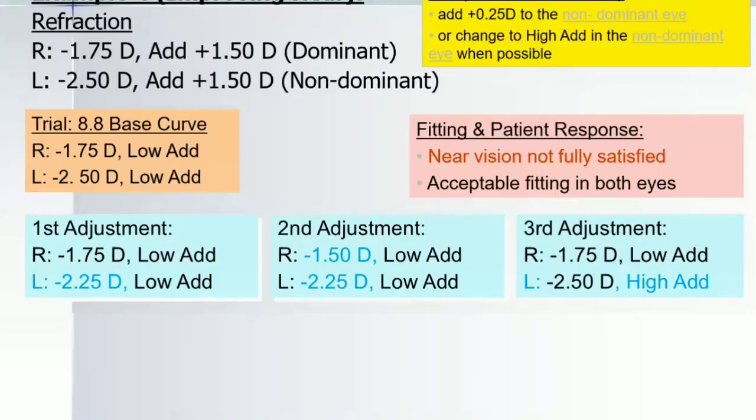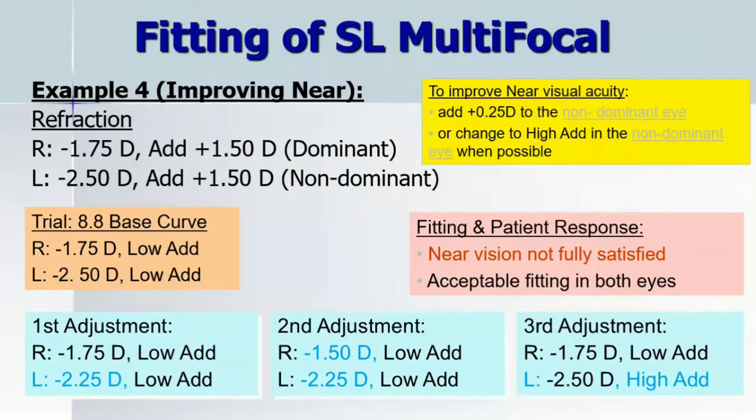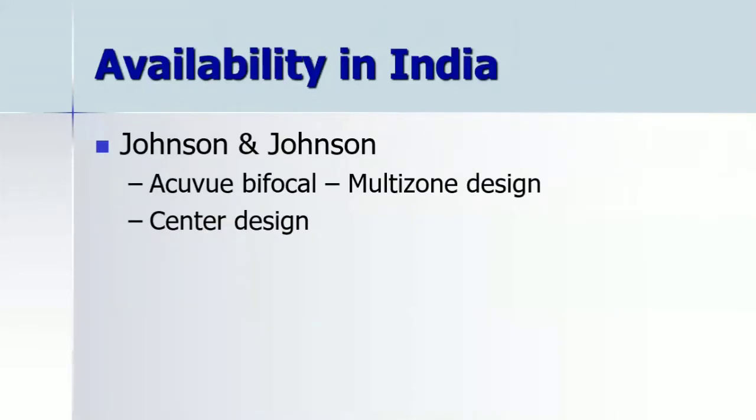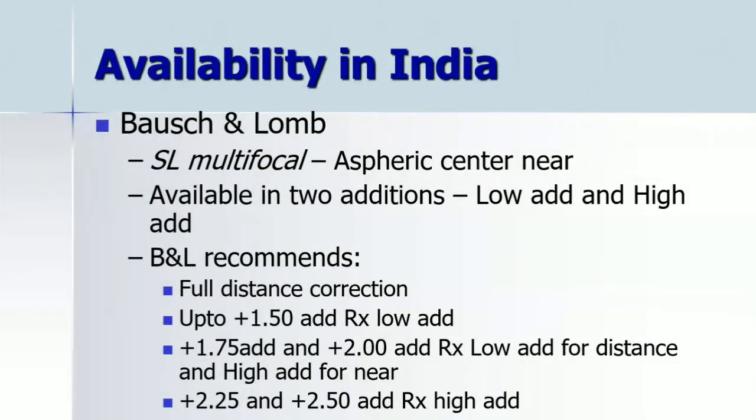Okay, so availabilities in India. If you can see, in India we have many companies who are providing multifocal contact lenses, like Johnson and Johnson, Bausch and Lomb, Cooper Vision. All these companies provide multifocal contact lenses, but the important thing is the design, what we call the simultaneous design they are providing, where you can see a concentric pattern, or an aspheric pattern, or a diffractive pattern design.